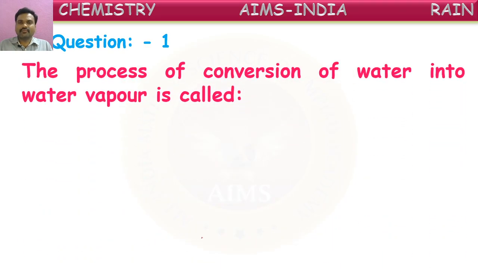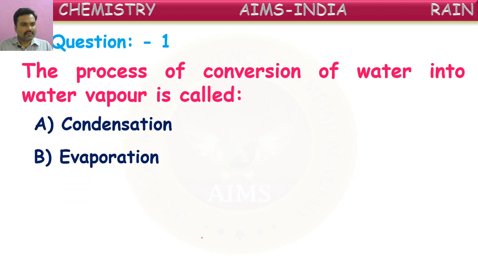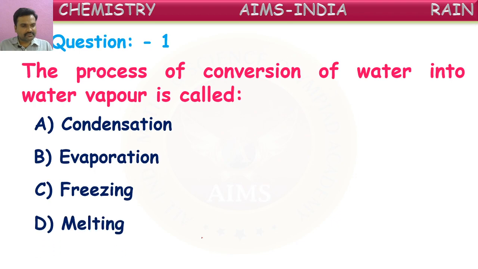The process of conversion of water into water vapor is called. What did we say? The conversion of water into water vapor. What is it, children? You can give the answer directly without options. Anyhow, I am giving options here: condensation, evaporation, freezing, melting. Out of these four, which is correct, children, regarding conversion of water into water vapor?